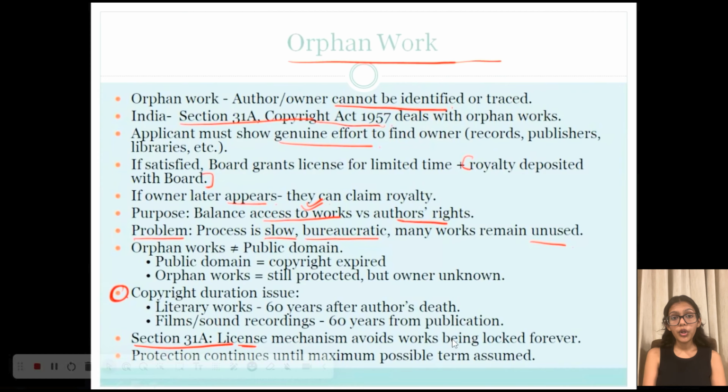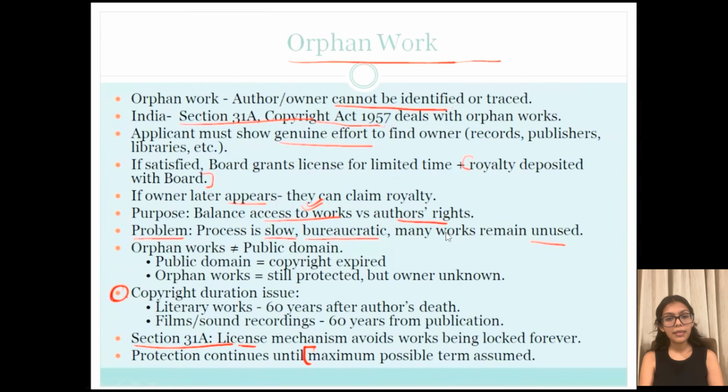Now, even if we don't know the exact publication date, the law assumes that the normal duration still applies here. Okay, so if the author is completely unknown, the work won't be considered expired just because the particular information is missing. And the work will only truly fall into the public domain once the maximum possible duration can safely be assumed.